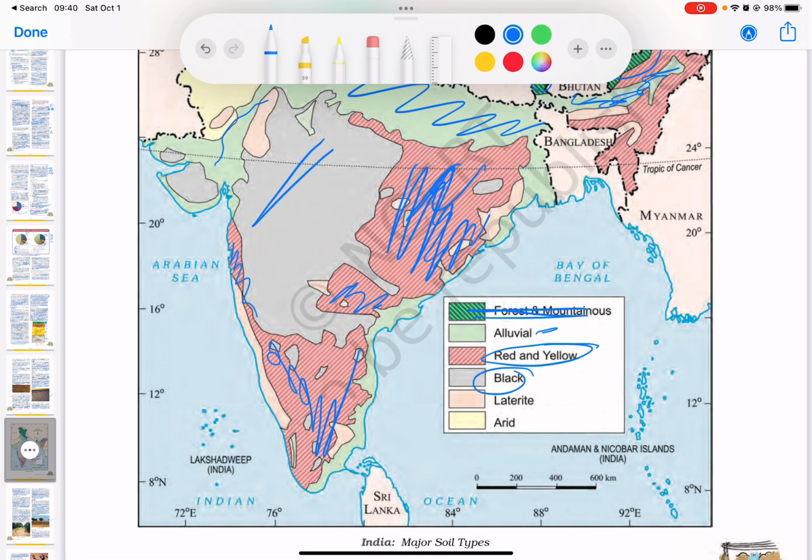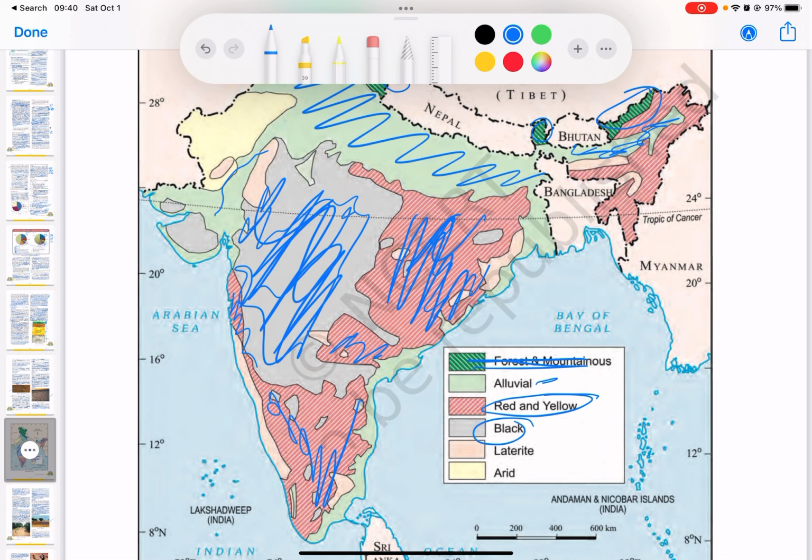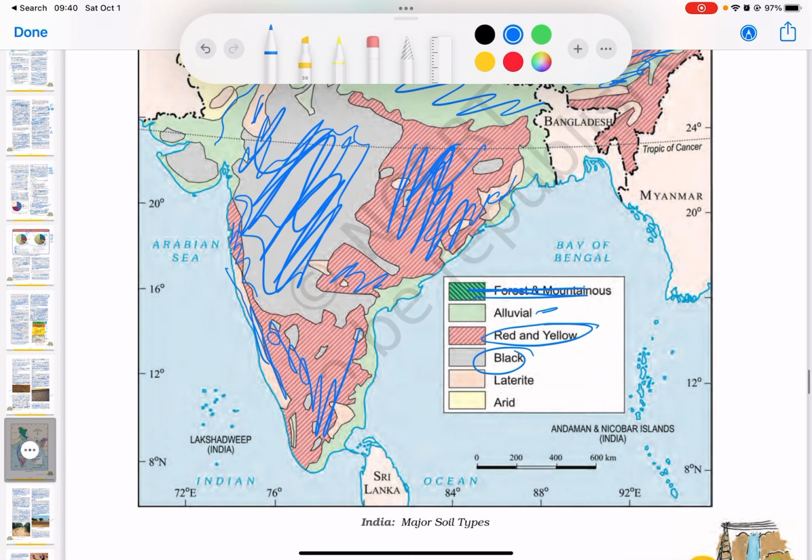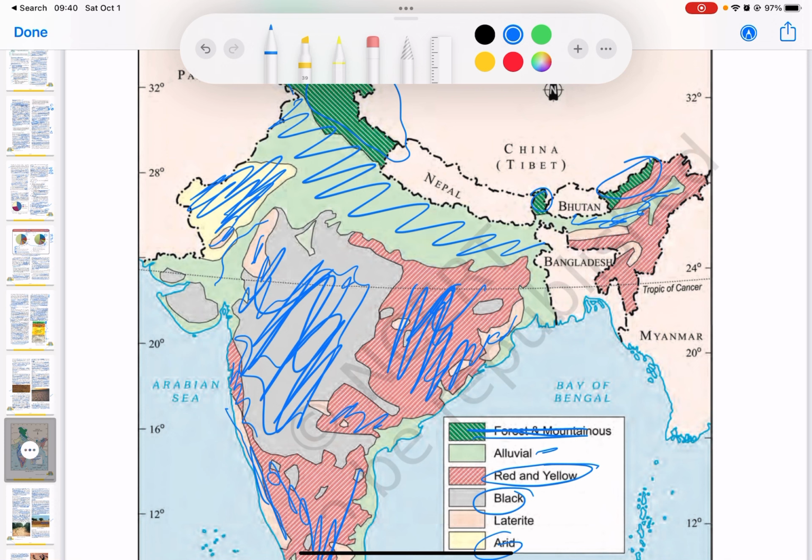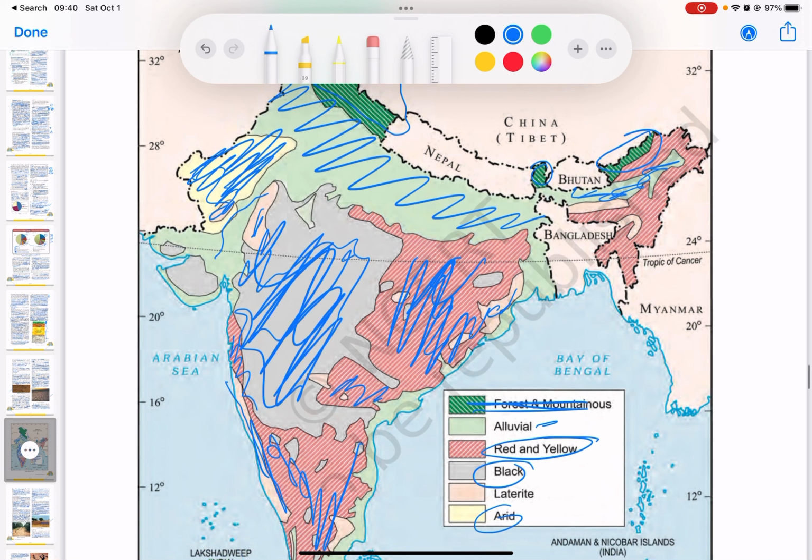Black soil is found in this region, right, this other part of the land. Then you can see laterite soils are not that much. There are only a few places where you can find them, mostly coastal regions. And then you have, of course, the arid land. So you can see big parts of Rajasthan are arid land because it is mostly a desert region, and so on.